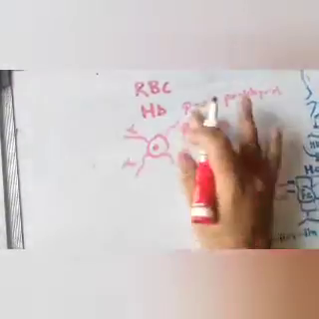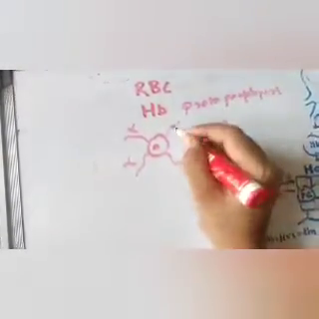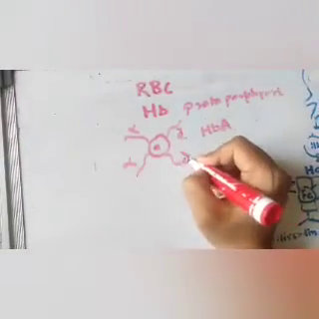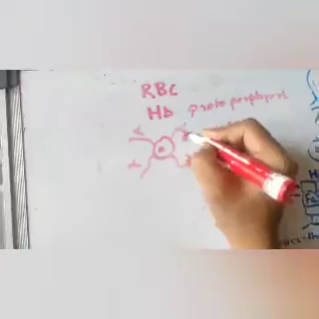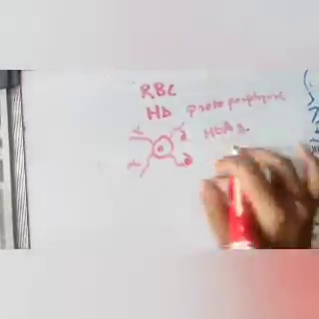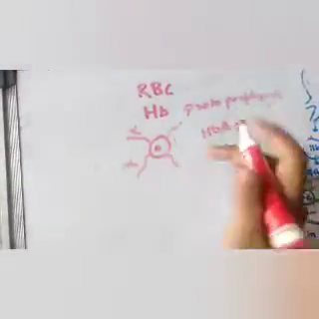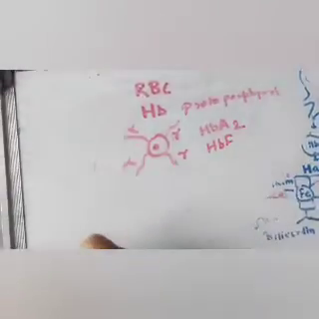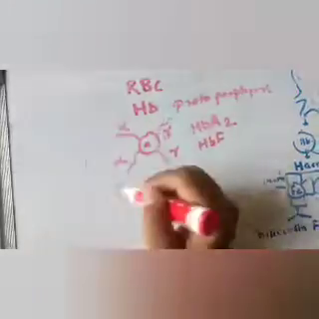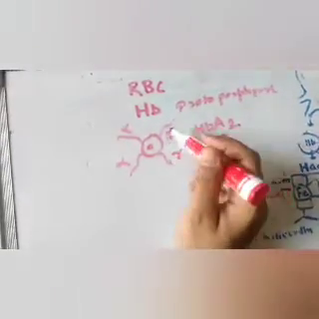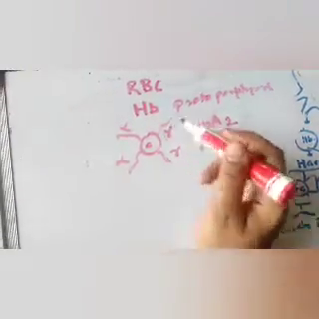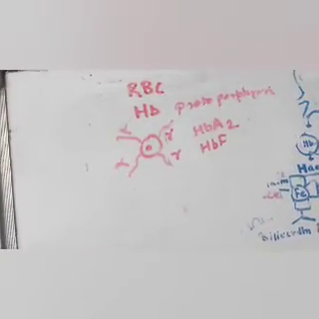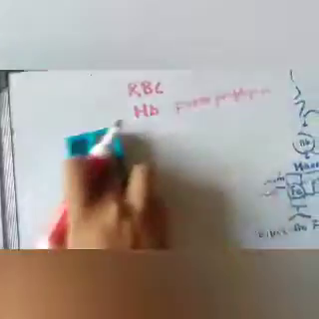If it is 2 alpha globin chains and 2 delta, we call it hemoglobin A2. If it is 2 alpha and 2 gamma, we call it hemoglobin F. So this is according to the globin chain. According to the difference in the globin chain, we differentiate hemoglobin A, hemoglobin A2 and hemoglobin F. We have hemoglobin A in majority.